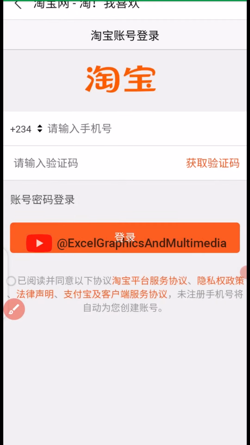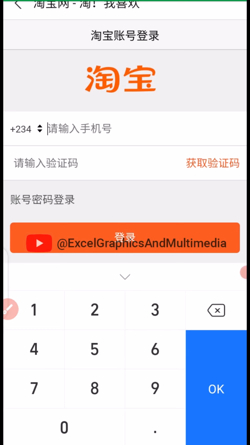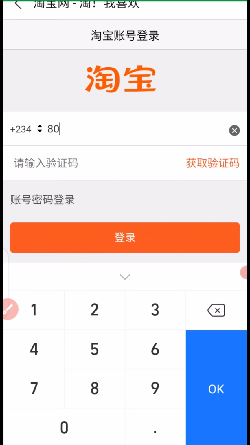Next thing I have to do is to enter my phone number. You can use your Alipay phone number to retrieve this account back. So you have to enter it. You have to omit the first digit of your account number, or you type it the way your account number is. Once you enter your Taobao account number, the next thing you need to do is to come to the next paragraph.